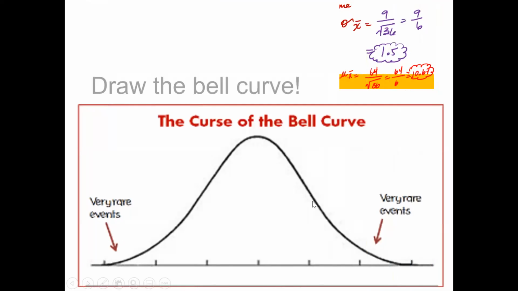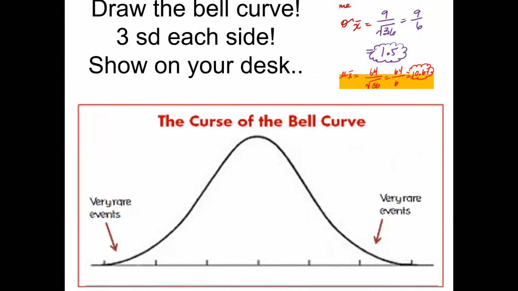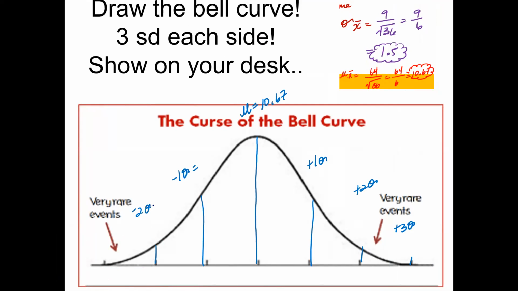All right, so here's your bell curve. There is the information that you got from the last example because we just found that. So let's go ahead and draw this. Your mean is right here in the middle, and that's going to be 10.67. I want you to calculate the 1 standard deviation, 2 standard deviation, 3 standard deviation on the right side, minus 1 standard deviation, minus 2, and minus 3 on the left side. So go ahead and do that. Pause the video.